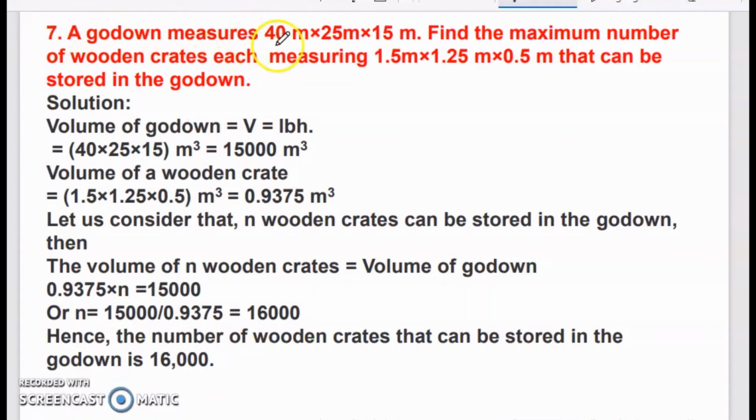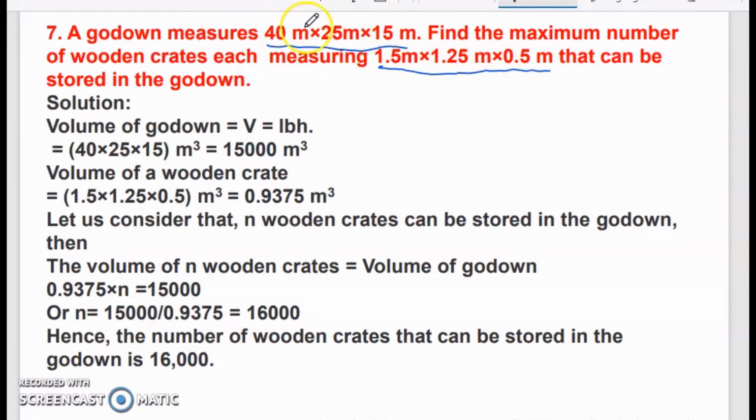A godown measures 40 meter by 25 meter by 15 meter. These are the dimensions of the godown given, which means it is cuboidal in shape. Find the maximum number of wooden crates, each measuring 1.5 meter by 1.25 meter by 0.5 meter, that can be stored in the godown. So this is the total capacity and this is the volume of one of the crates.